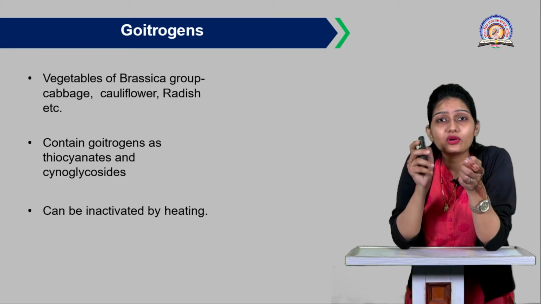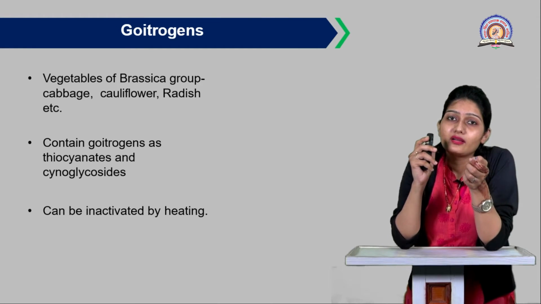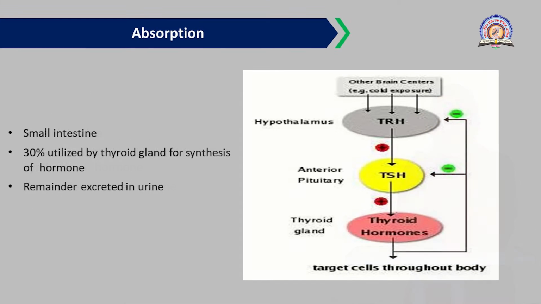Okay, if you want to consume this food, you can heat them and then you can consume the cabbage and the radish or the cauliflower. Now, how does iodine get absorbed in our body, and how is iodine responsible for the production of the thyroid hormones?